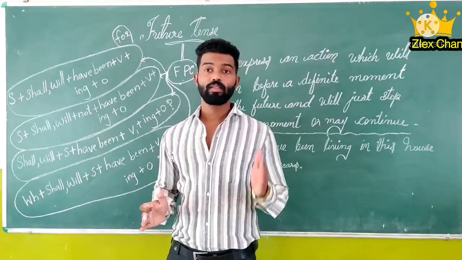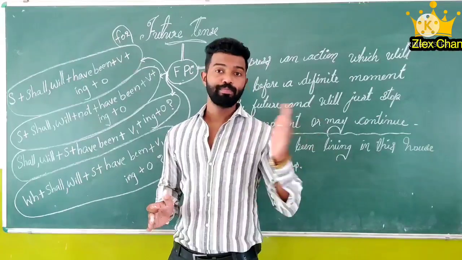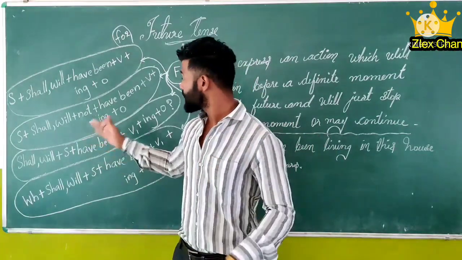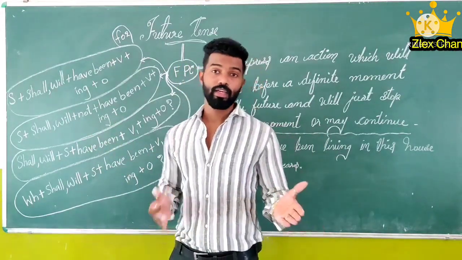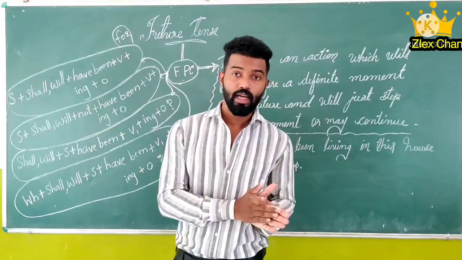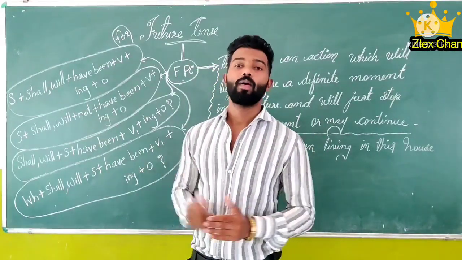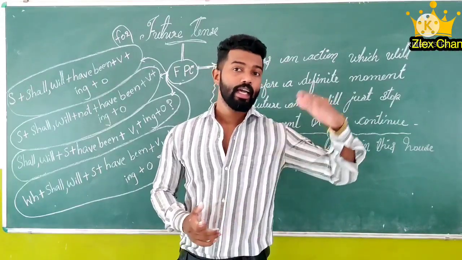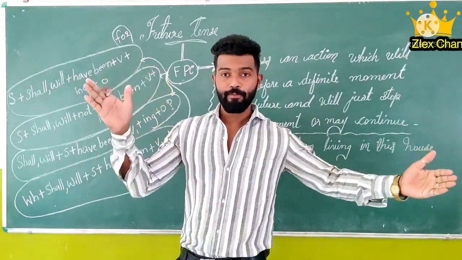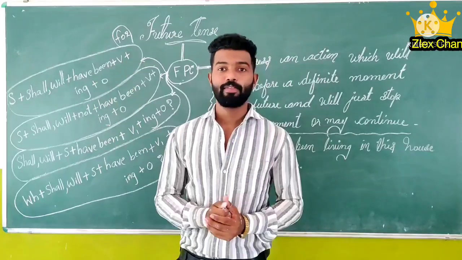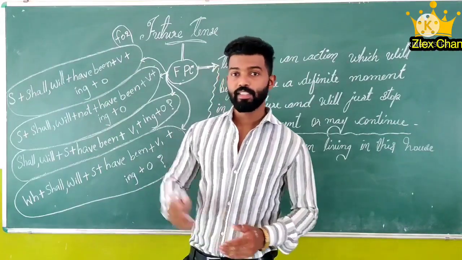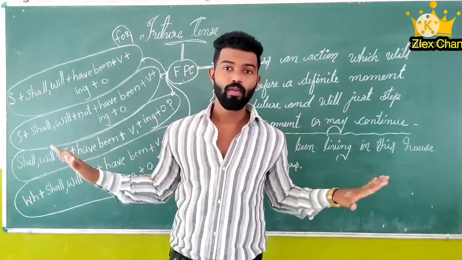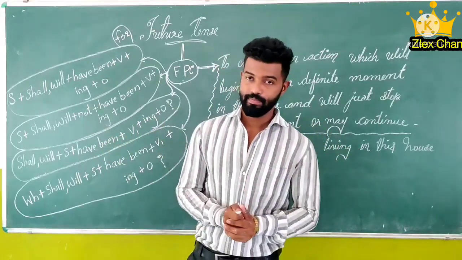Sorry, I shall not. Okay, before "have" we have to add "not". I shall not have been staying in Delhi from 2025, which means from 2025 onwards, I won't live in Delhi.